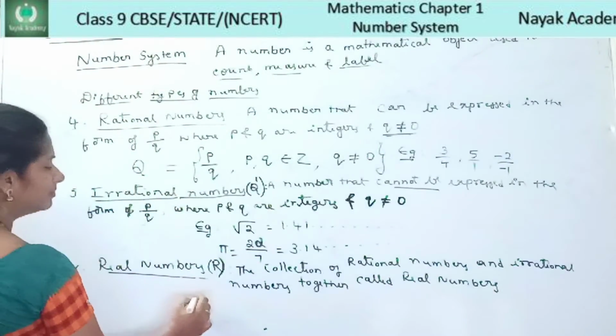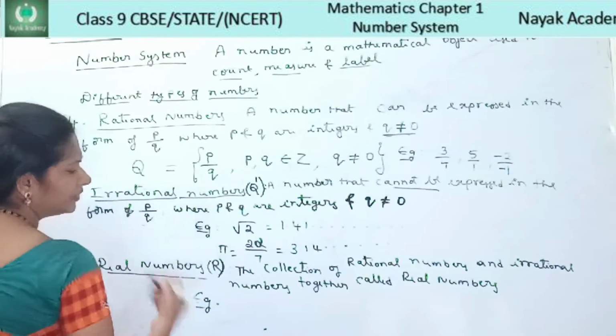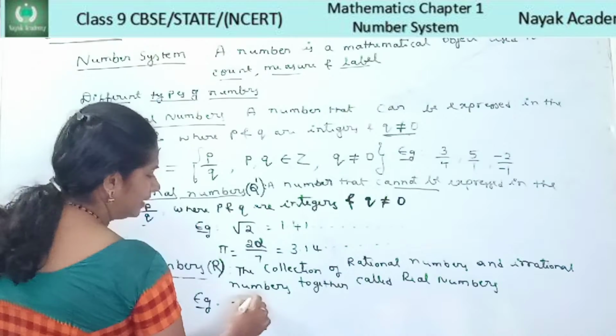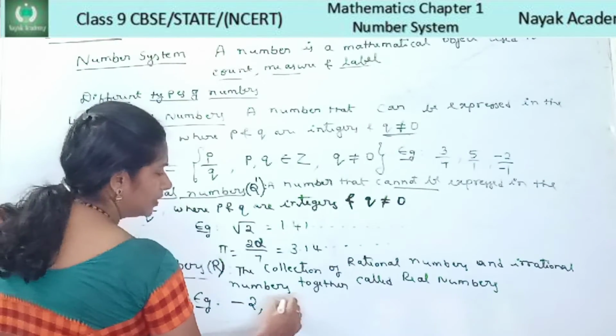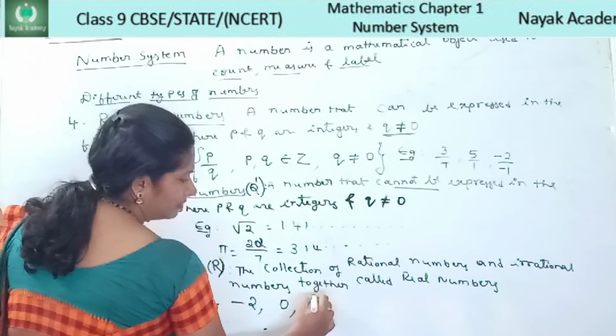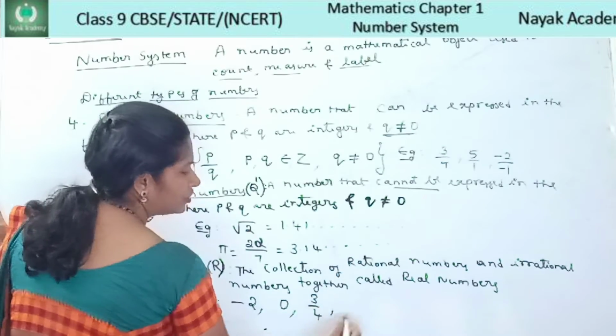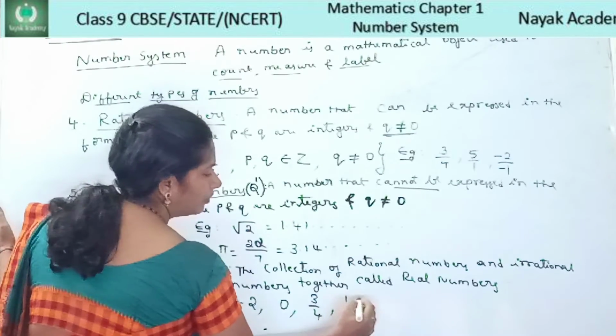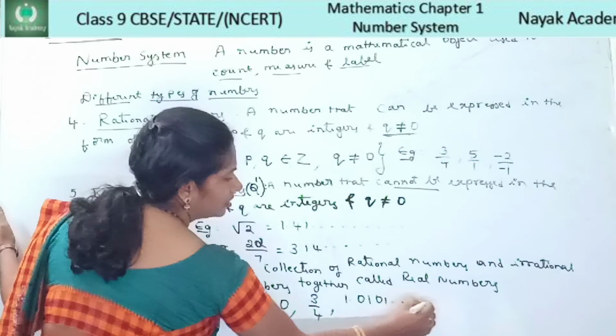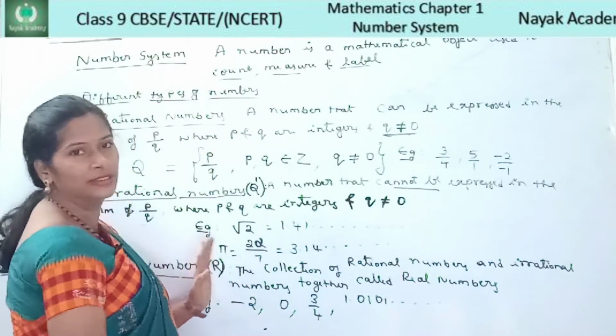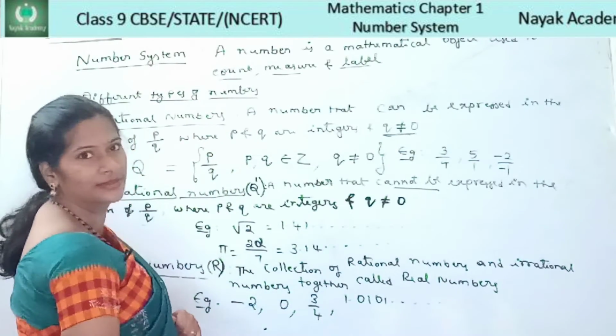Example for real numbers. So let me give any example. Let me give one integer, -2, 0, rational number 3/4, one irrational number I'll give you, that is 1.0101 and so on. So these are the examples for real numbers.